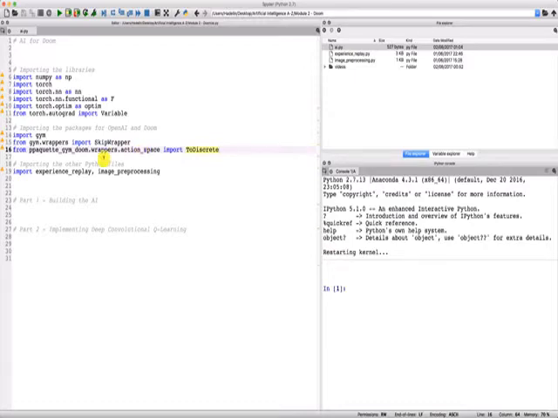And then finally, we of course need to import our 2 internal files, experience_replay.py for experience replay, and image_preprocessing to preprocess the images that are nothing else than the images of the screen when playing the game, and these images will be preprocessed, converted into NumPy arrays, reshaped to a certain format, and then they will go to the neural network, the convolutional neural network.